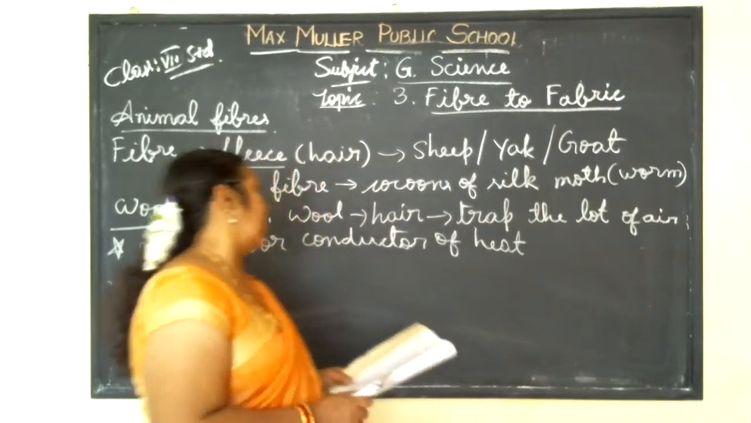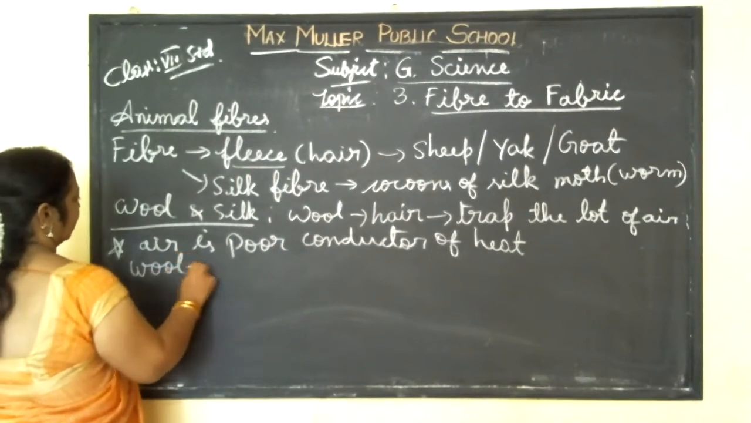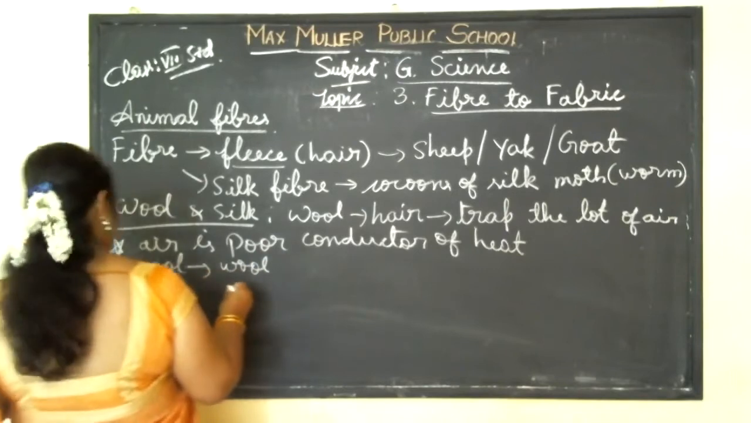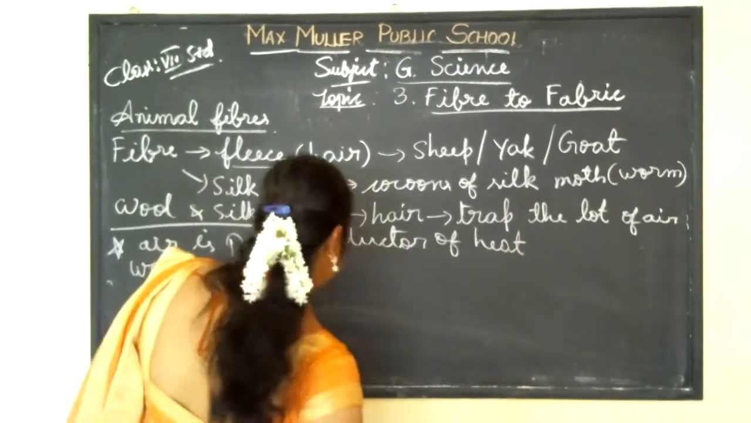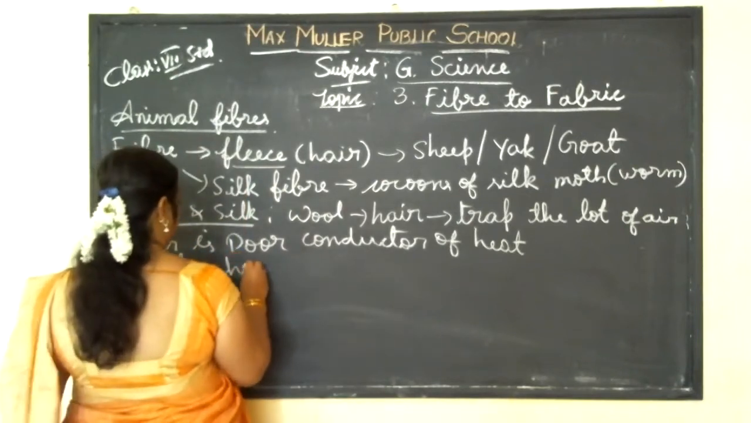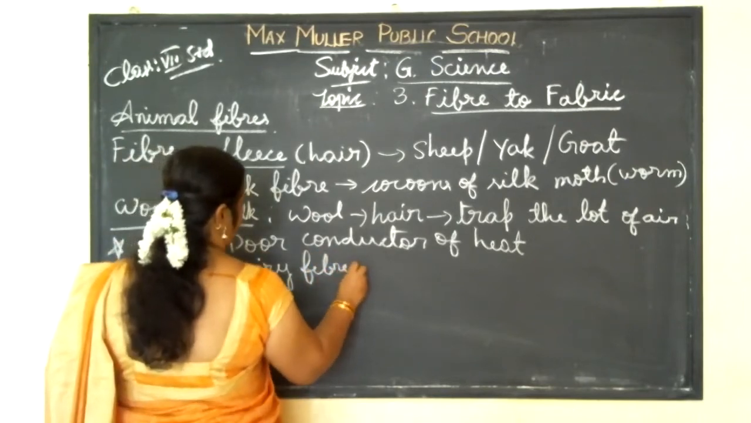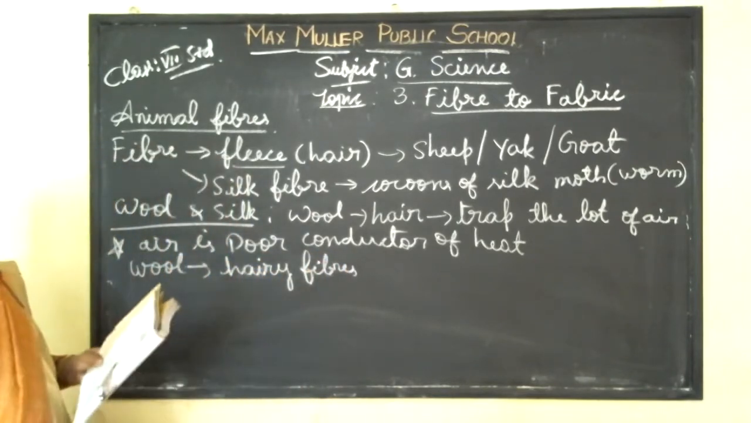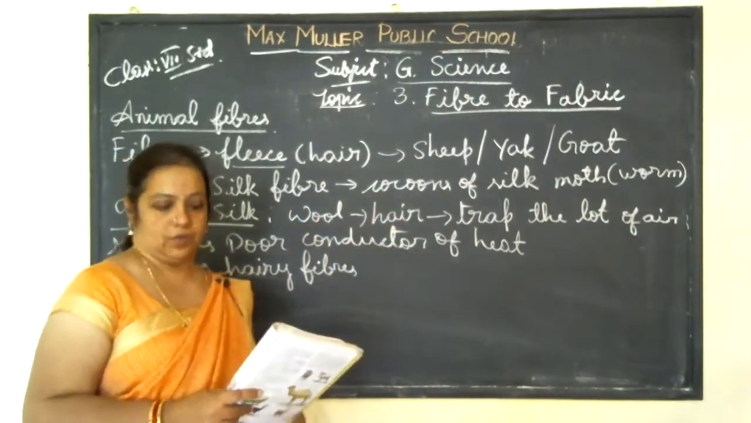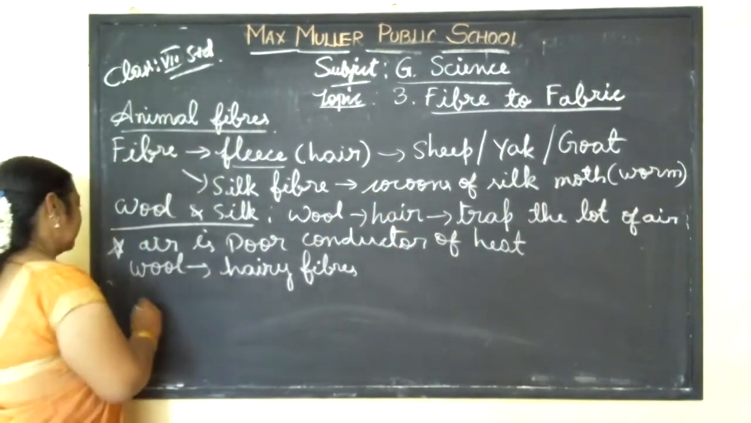So how is wool derived? It is derived from woolly, hairy fibers. So wool is obtained from hairy fibers from the sheep, yak or goat. Okay, now we'll go to activity 3.1.